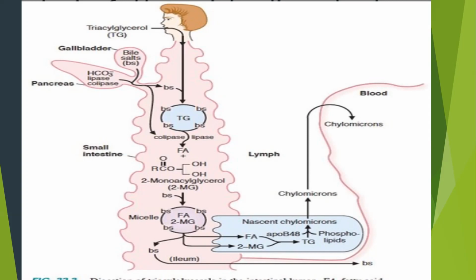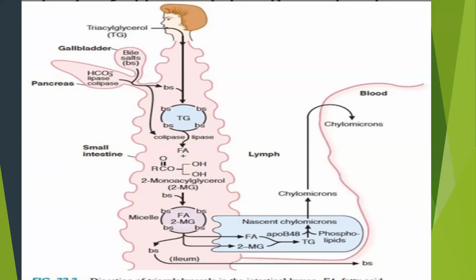Then after being digested in our stomach, the fats cannot be fully digested there. So they need to enter our duodenum, or the first part of our small intestine. With the help of bile salts, they are emulsified because of the nature of the fats.